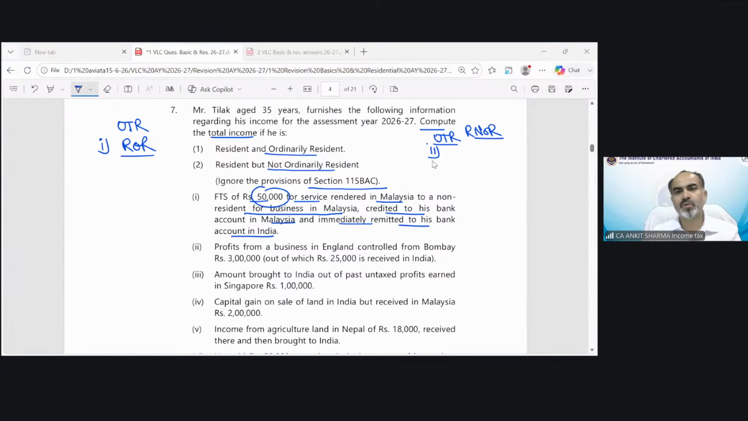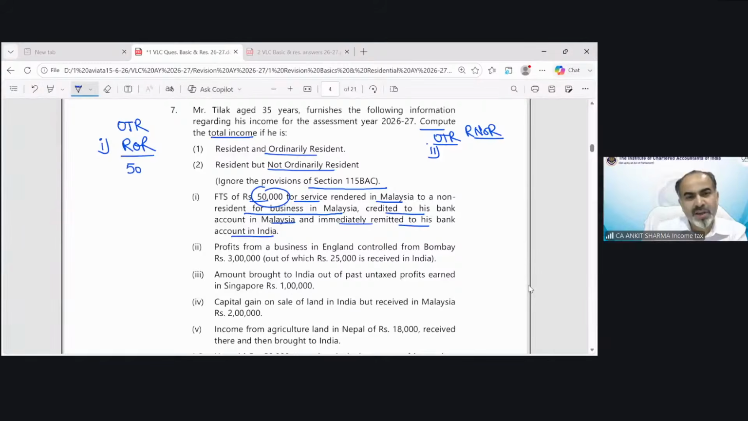The correct answer is, of course, only in ROR. Because income arises outside India and is received outside India, it cannot be taxed in case of resident and not ordinary resident.